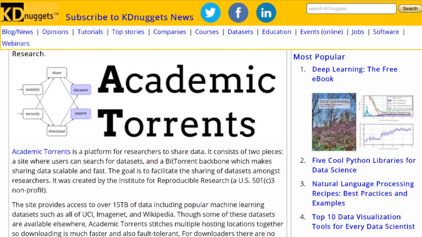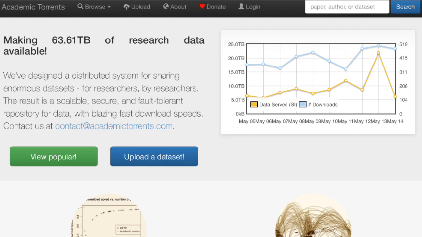The ninth one is Academic Torrents. Academic Torrents is a site geared around sharing datasets from specific papers. It has tons of interesting datasets. You can browse the datasets directly on the site and download them if you are interested. Here are some examples.